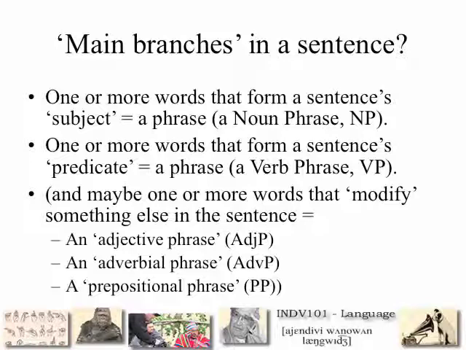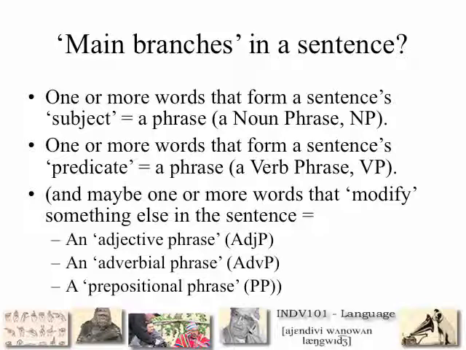A subject is always a noun or a noun phrase. And there are also one or more words that form a sentence's predicate. A predicate is usually a verb phrase. We call a noun phrase NP, and a verb phrase VP. Those are the two most important parts of any sentence, the subject noun phrase and the predicate verb phrase.